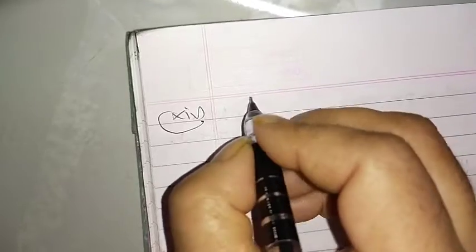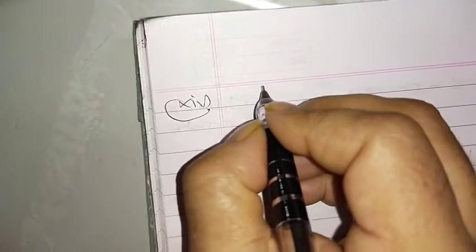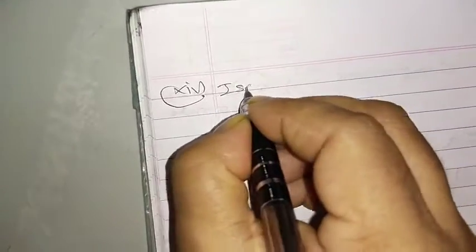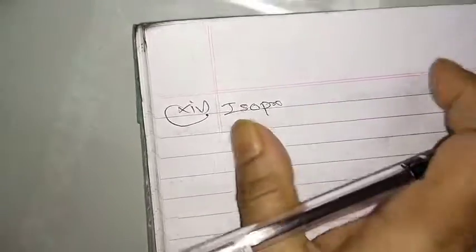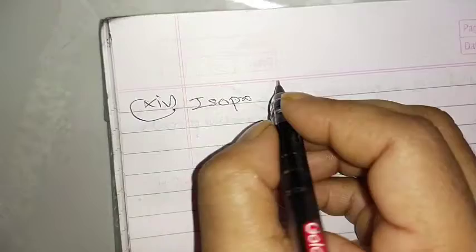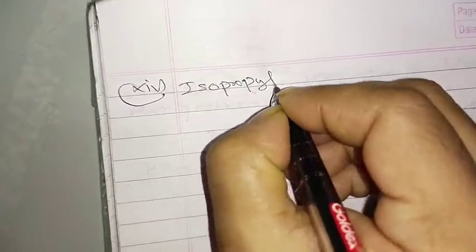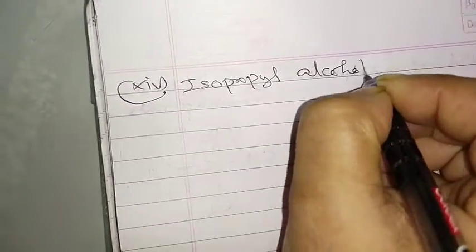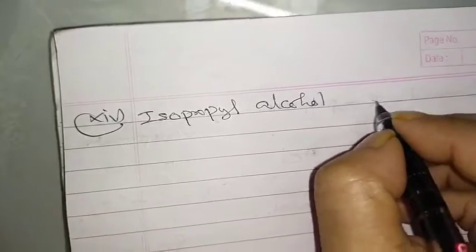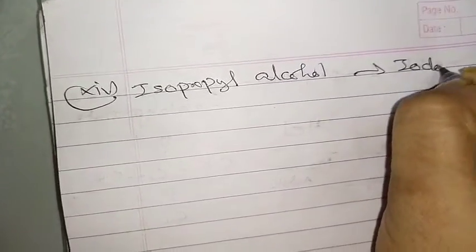It is coming isopropyl alcohol to iodoform. This isopropyl alcohol to iodoform is actually an iodoform reaction. That we have to read in the next chapter, so we can omit it here also, otherwise you can write it down. It is only a simple one-step named reaction, called the iodoform or haloform reaction.